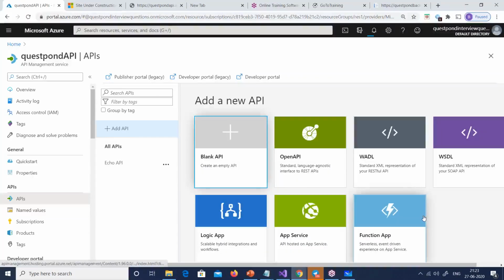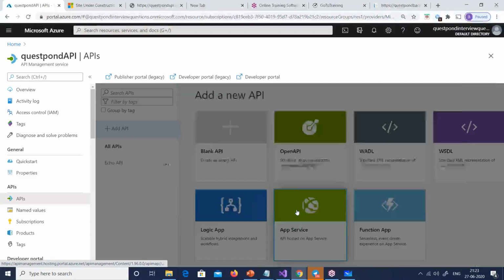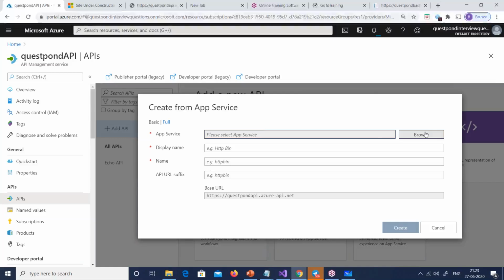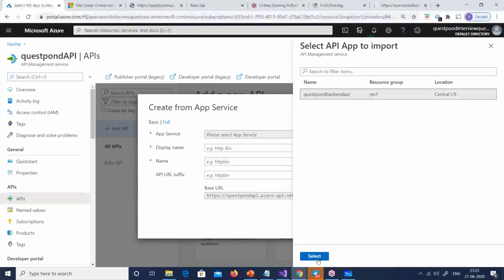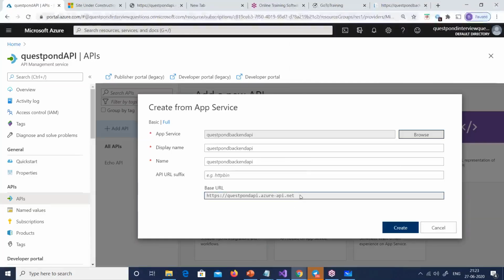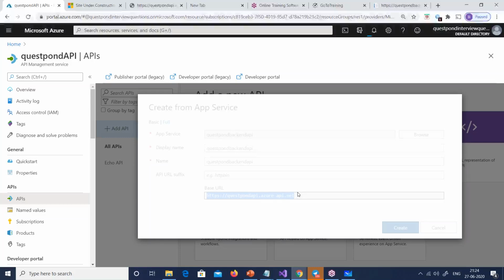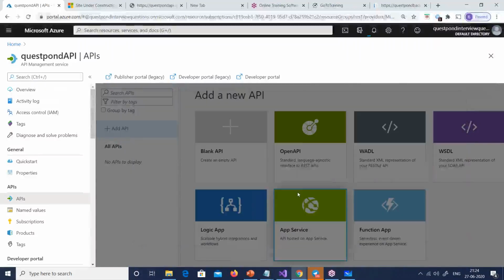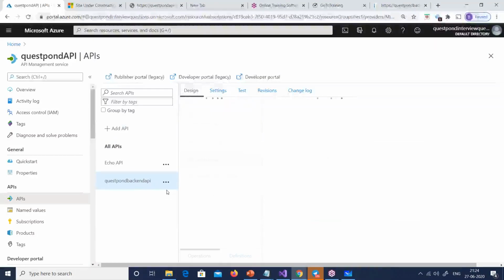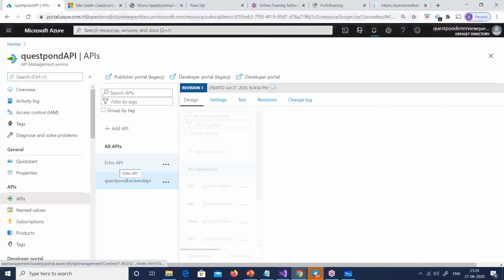For people who are thinking about how to consume Java APIs or any other APIs created in other technologies, you can just go and add the API. So I'll say app service for now, and I will select the one which I have, the backend API. Look at this. This is my front end URL, and this is my backend, and I will just say create. Now automatically when this API is added to the API management, you will see the API at the left hand side. There it is. You have two APIs now.